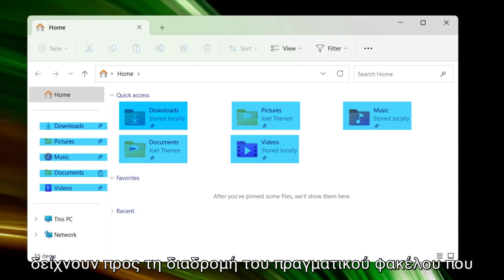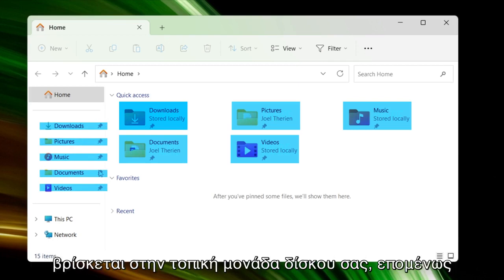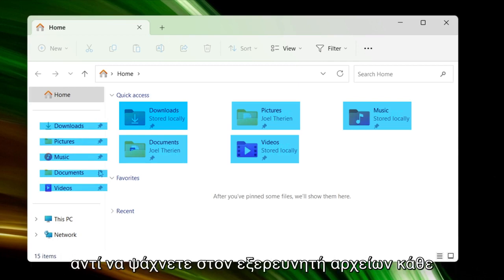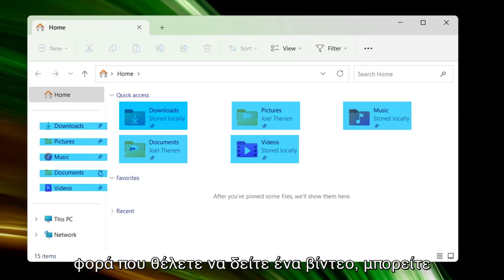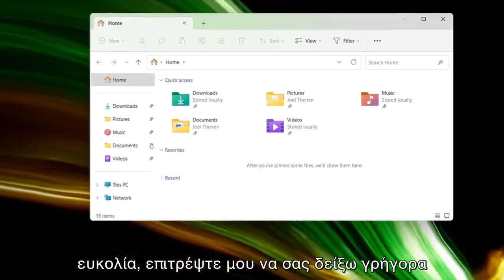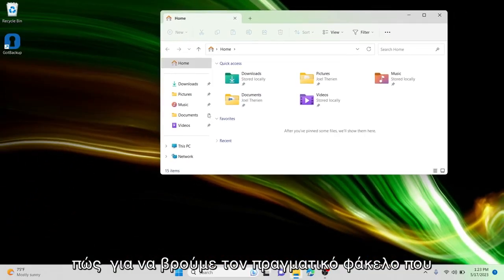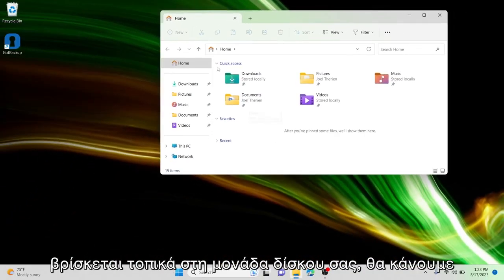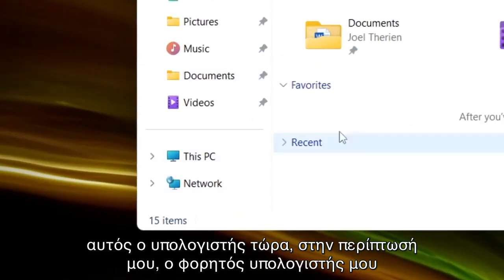The folders on the sidebar and the folders that you see on quick access are exactly the same folders. They're all pointing at the real folder path that is located on your local drive. So instead of digging through File Explorer every time you want to see a video, you could just click on the shortcut. It's just a convenience. Let me show you real quick how to find the real folder that is located locally on your drive. We're going to click right here where it says this PC.